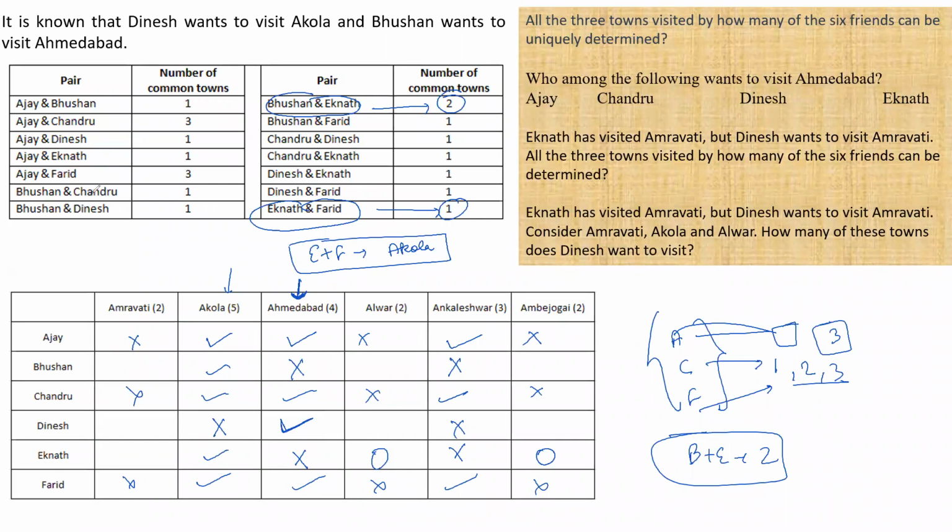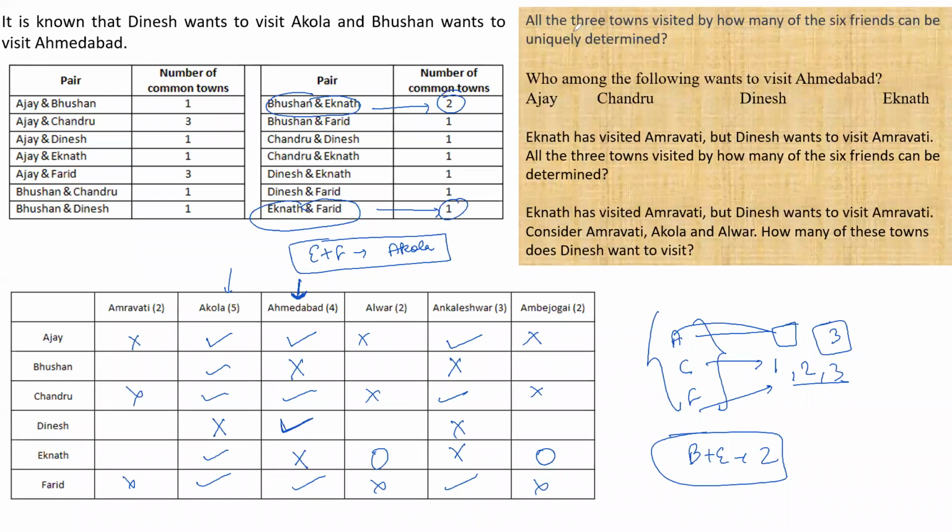If I talk about Bhushan and Fareed, they have one place in common, and that is this one. And again, I have already marked the cuts at other places. Again, this was not giving me anything else. Which means with the given information, I cannot go beyond this point. All the common places that are given to me have been exhausted as of now. Is this point clear? Whatever information there was, I have drawn everything. Cool.